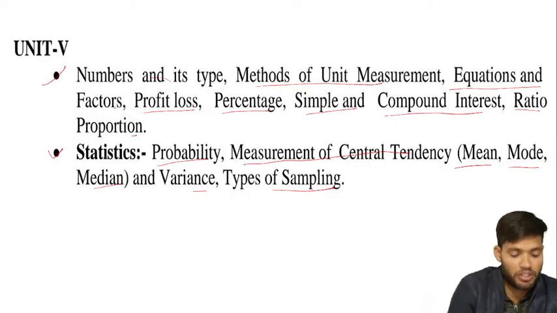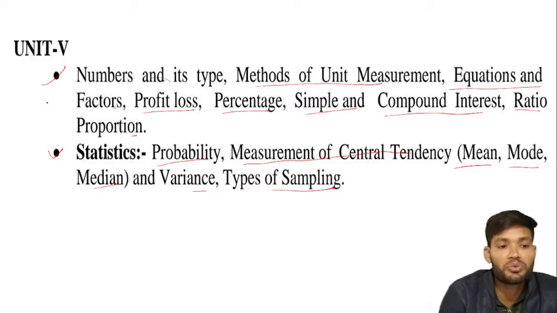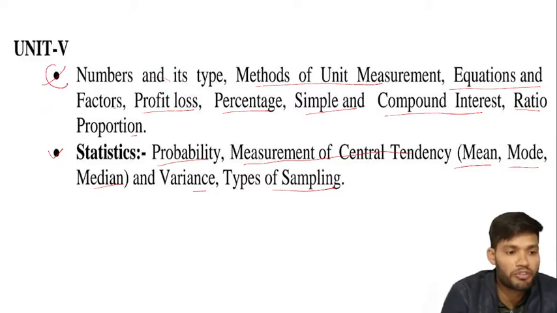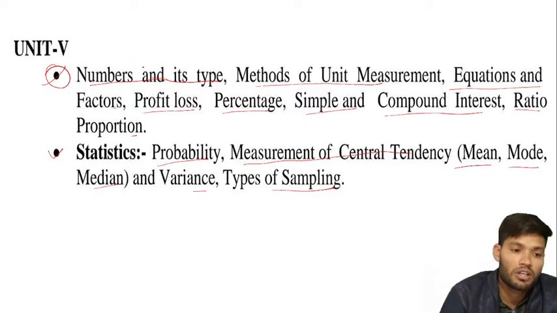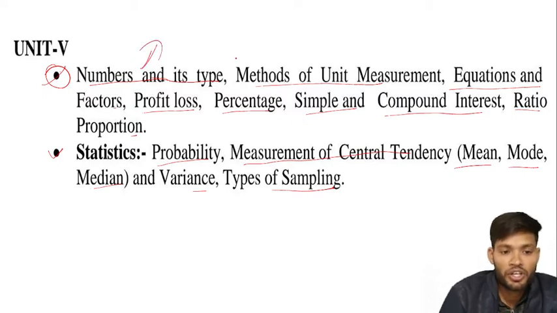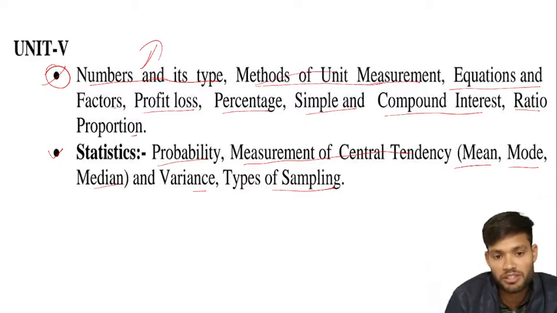Unit 5 syllabus is divided into two major points. Point number one includes numbers and their types. In this topic, we will study all types of numbers, their definitions and their examples. The second topic is methods of unit measurement. We will teach about the methods of unit measurements.